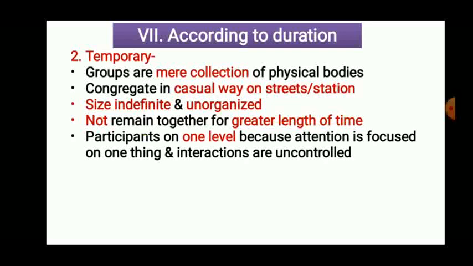Okay. Participants are on one level, because attention is focused on one thing. Suppose there is an accident on a road, all people gather together to help that particular person. So here the participants are at one level. In that group, there might be a laborer, a higher authority, a policeman, anybody. Their intention is focused on helping that individual who had the accident. The interaction among them is uncontrolled. Interaction means communication, chatting, which is carried out in that group, and that is uncontrolled.